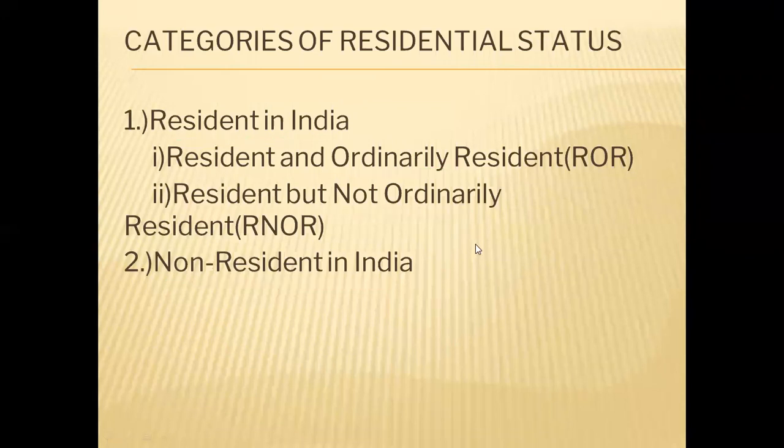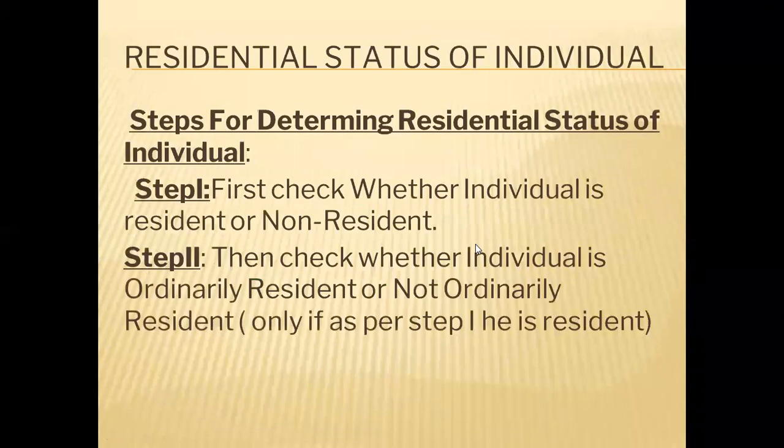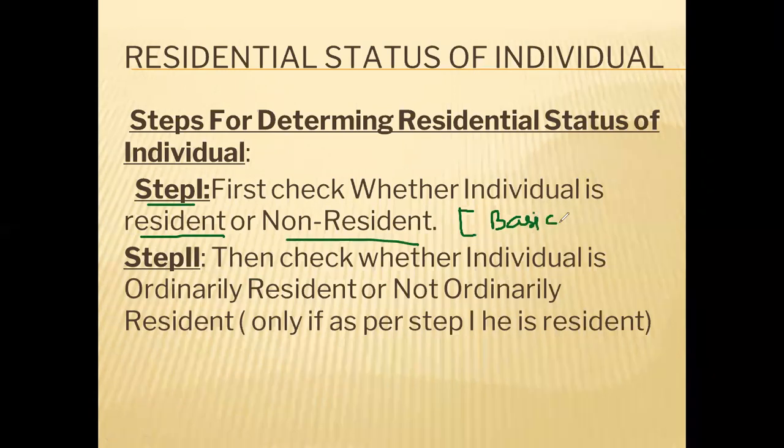Now, this is a two-step process which we have already discussed. In step one, we will be checking whether an individual is resident or non-resident. This step one is known as the basic condition. Two basic conditions are there, condition number one or condition number two.